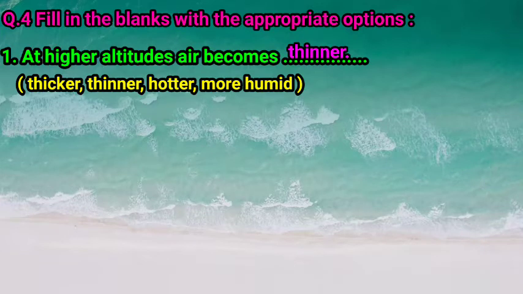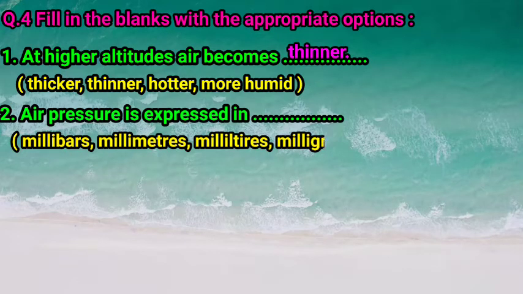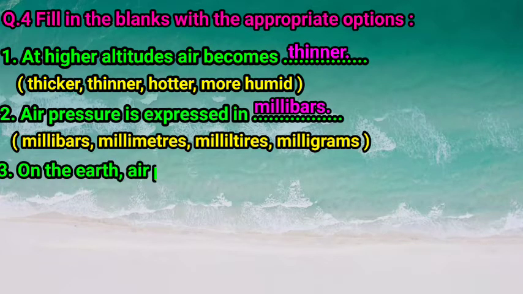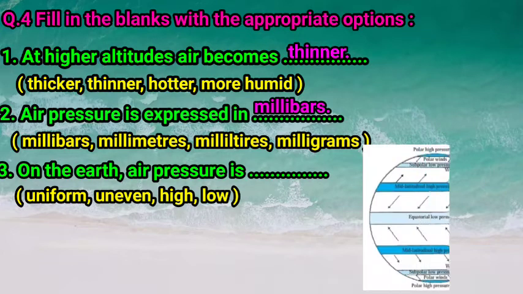Next question, question number 2. Air pressure is expressed in dash, and options are millibar, millimeters, milliliters, and milligram. So we know air pressure is expressed in millibar. Next, number 3. On the earth, air pressure is dash. Options are uniform, uneven, high, and low.